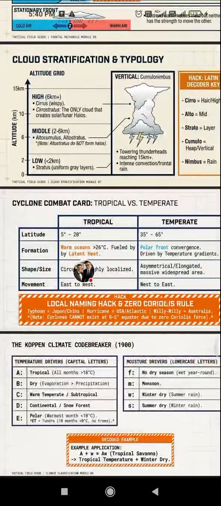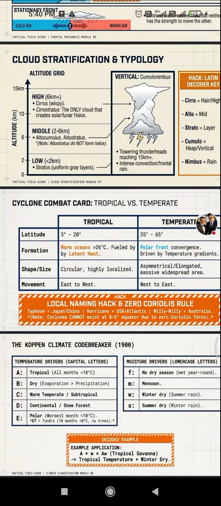So the tropical cyclone: latitude 5 to 20 degrees, formation over warm ocean greater than 26 degrees Celsius, fueled by latent heat, shape and size circular, highly localized, and movement east to west.